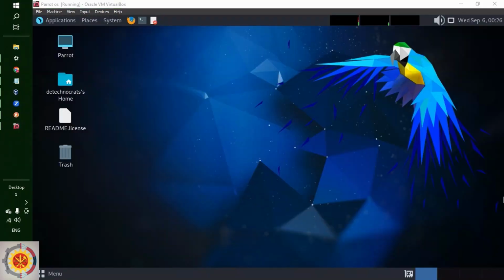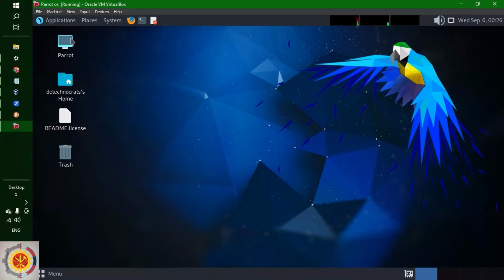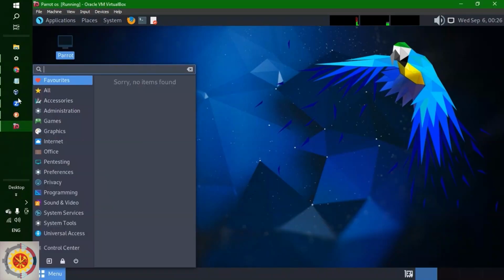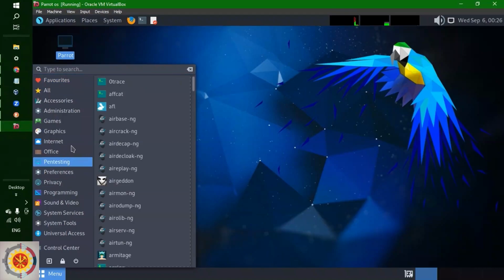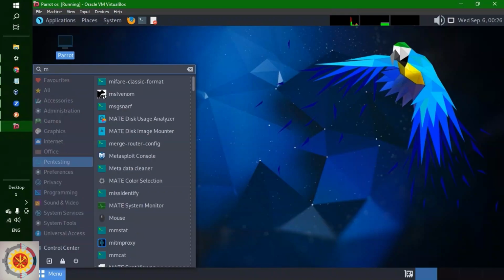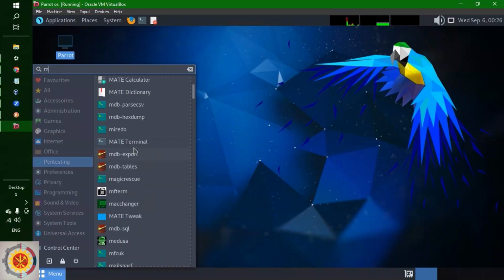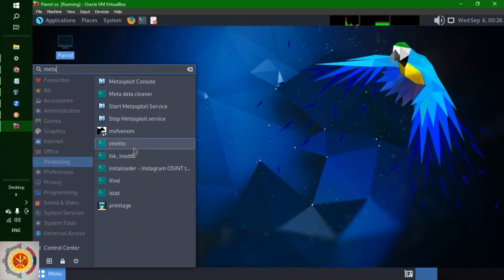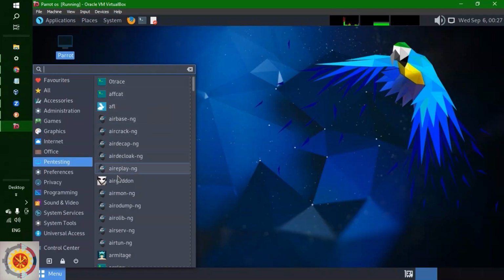So here our virtual machine is ready, and you can check it out. Here's the menu option: all, accessories, gaming, programming, privacy, penetration testing. For what to install, you can see almost all hacking tools are available. You can search for a favorite one, like I'm gonna search say Metasploit. So here comes Metasploit, and almost all favorite tools you can find here. It contains almost 600 tools, more than that of Kali Linux.